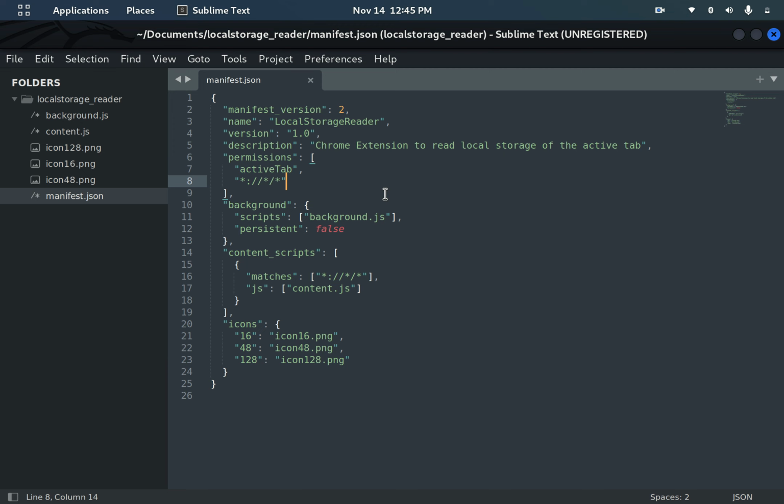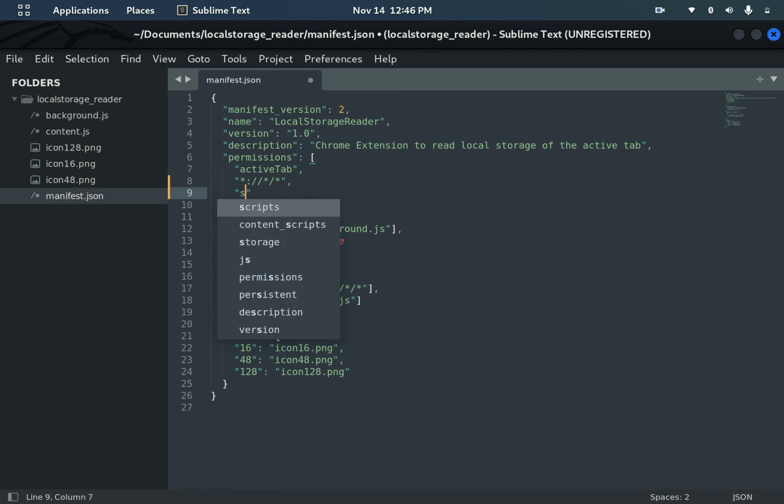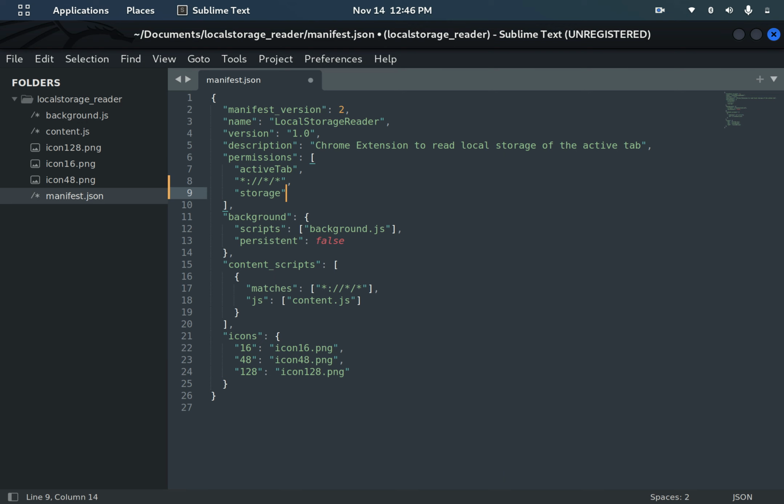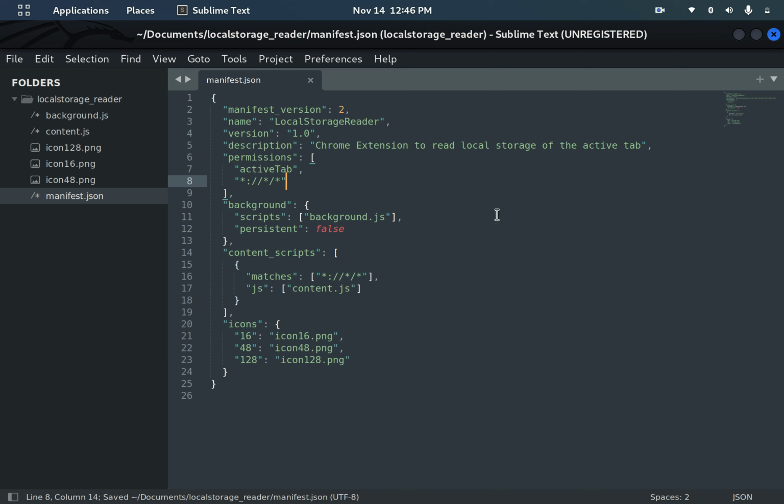Suppose you are visiting facebook.com, is it able to access the local storage of that web page? Is it possible to access the local storage without explicitly mentioning the storage permission in the manifest file? So I need to make a POC on that, to see whether it is able to access this storage without mentioning local storage or not. So I have written a tiny Chrome extension to prove that.